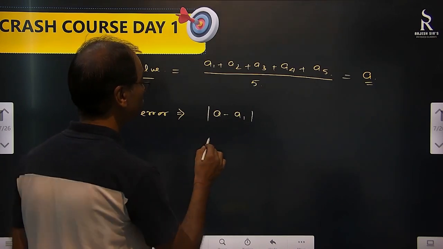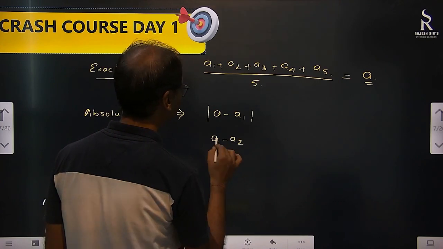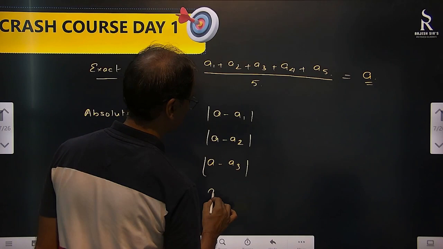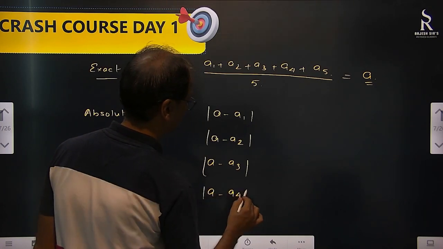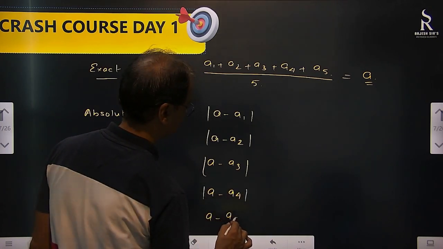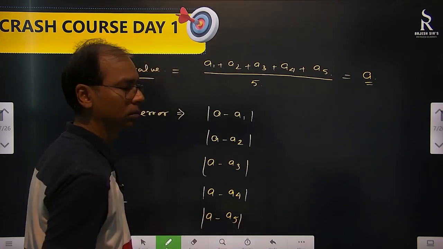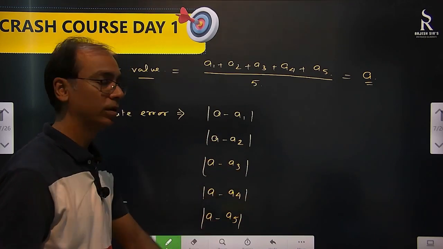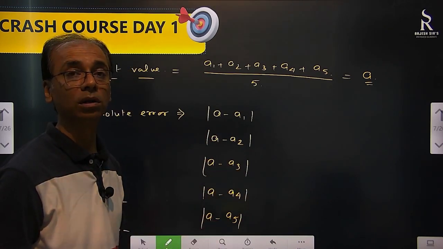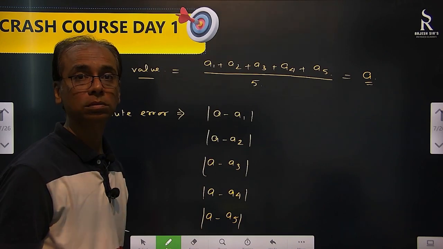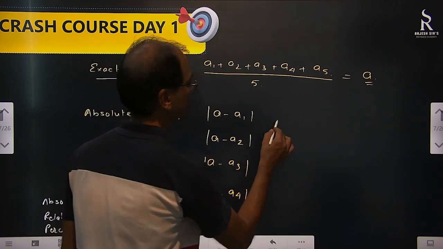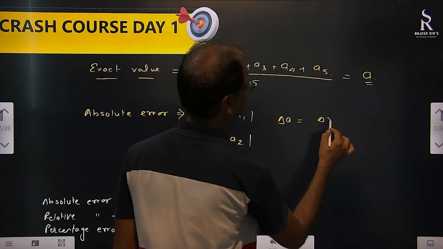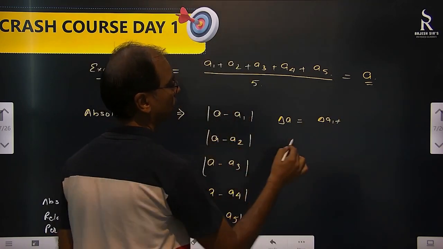Same way A minus A2 or A2 minus A, A minus A3, A minus A4, A minus A5. First reading, second reading, third reading, fourth reading, fifth reading. Now, what is absolute error? We will take the mean of this also. This is delta A1 plus delta A2, and so on. Suppose this is delta A1. Like this.